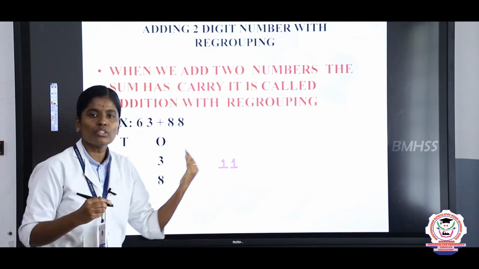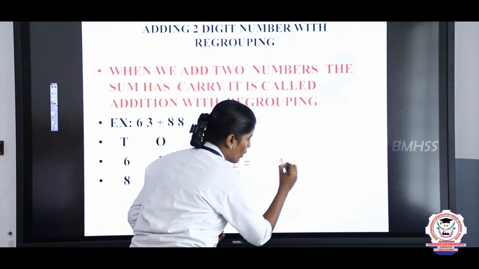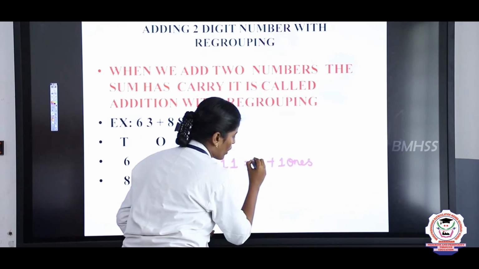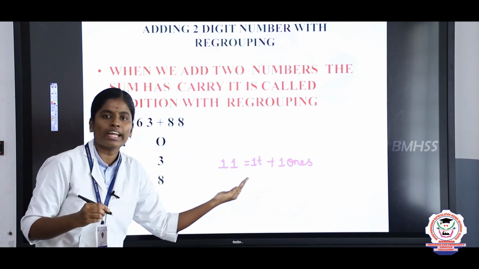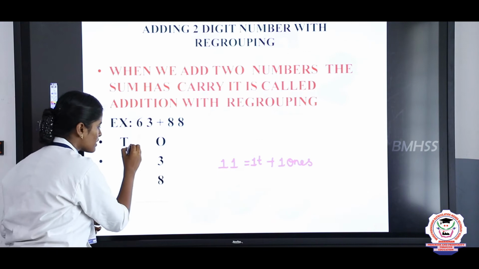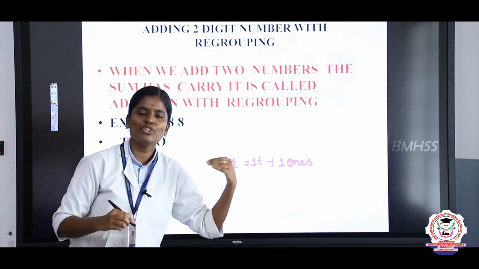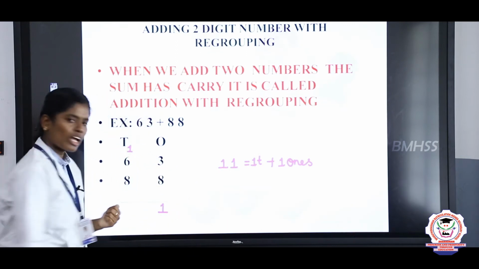Now we are going to split this one: 1 ones and 1 tens. In this 1 tens you are going to write carry over to the tens place. In this 1 ones you should write under the ones place. Write 1 here. Okay my dears.